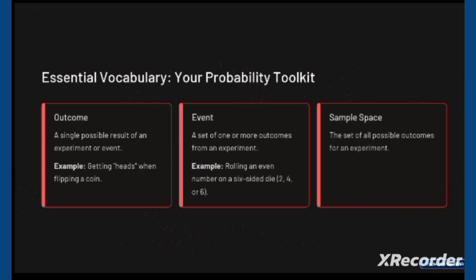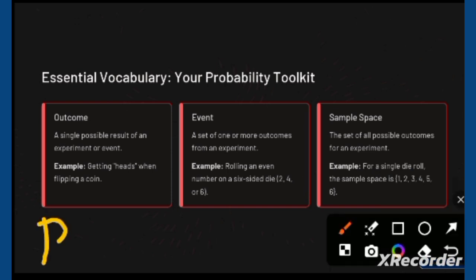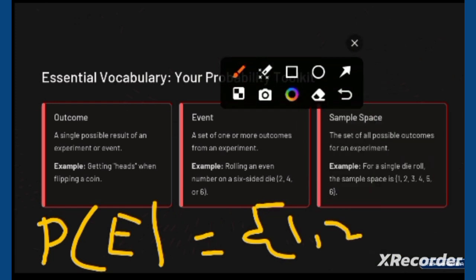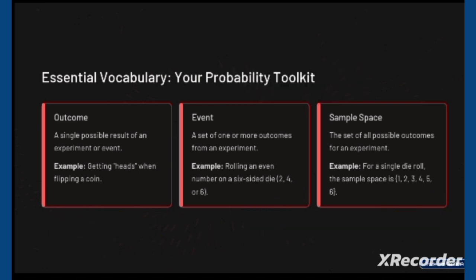Sample space. The set of all possible outcomes from an experiment is called the sample space. Example: a single die roll. We write the outcomes in a sample space using curly brackets, like 1, 2, 3 and so on. These curly brackets are used for the sample space. So let's move to our next slide.